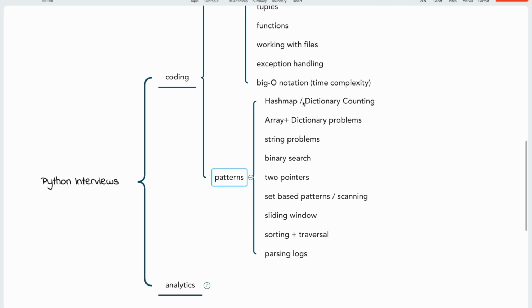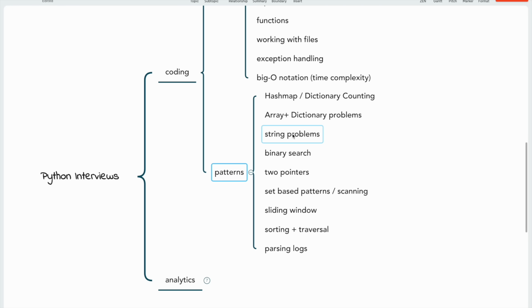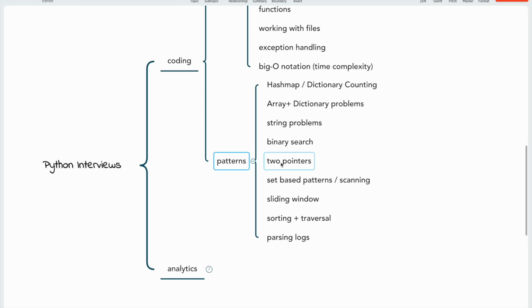Okay, then we have string problems, right? There are a lot of questions asked about strings, how to work with strings, and there will be a good question where you have to manipulate a string and do a lot of things, right? Then you should know what binary search is, right? What is two pointers? Some problems can be easily solved using two pointers. Without two pointers, the solution will not be optimized. But with the two pointers approach, we can have a better, efficient solution.